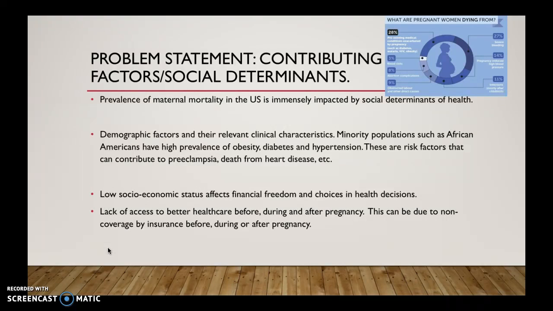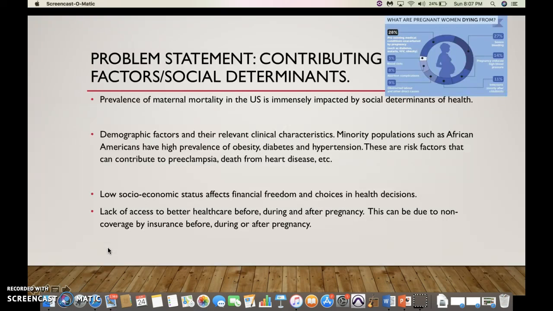Prevalence of maternal mortality in the U.S. is immensely impacted by social determinants of health. Demographic factors and the relevant clinical characteristics are seen in minority populations such as African American women. There is a high prevalence of obesity, diabetes, and hypertension, which are serious risk factors for preeclampsia and also heart disease.